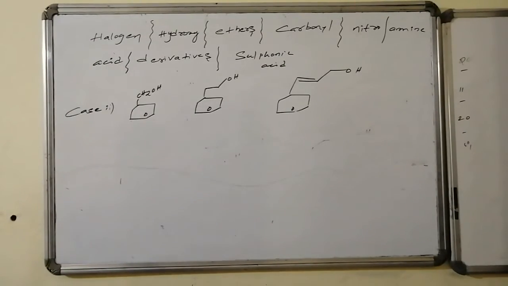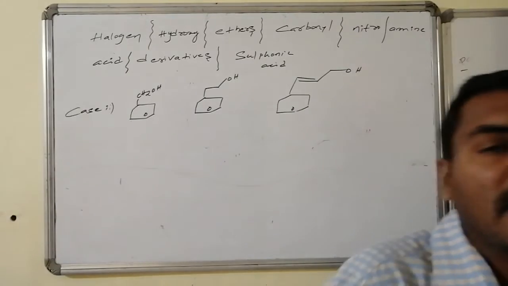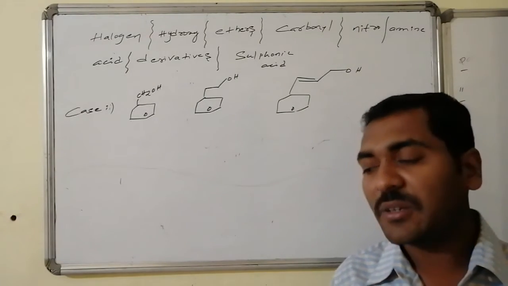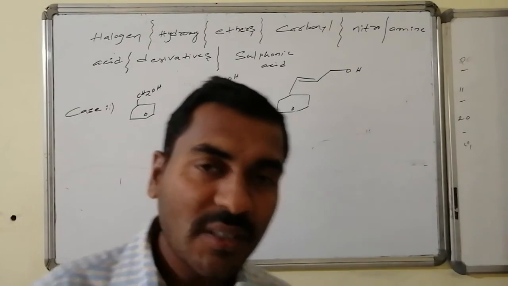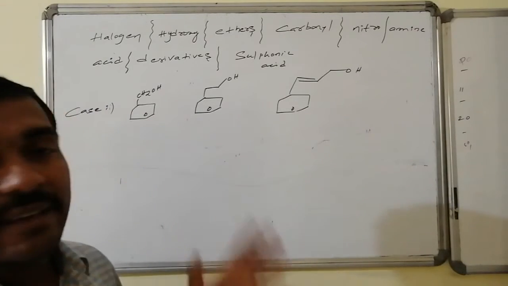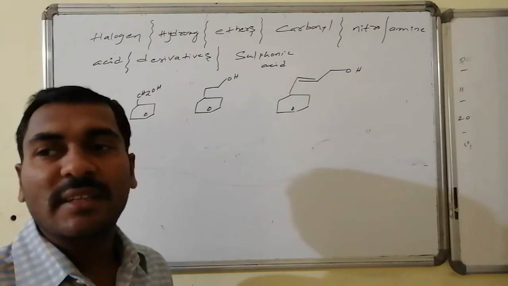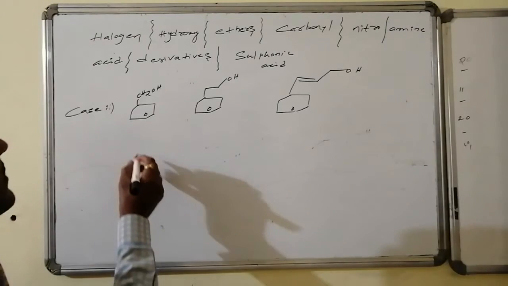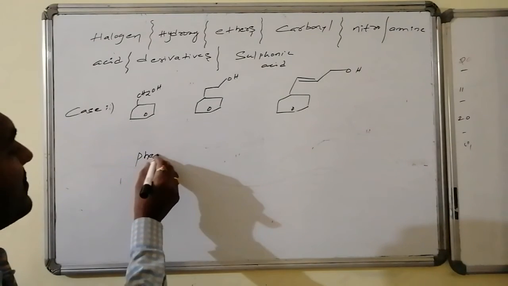Yes, in the other case, the side chain is considered more important, more prime compared to the nucleus portion, because that OH functional group is not connected directly with the carbons present on the benzene ring system. Hence it is phenylmethanol.